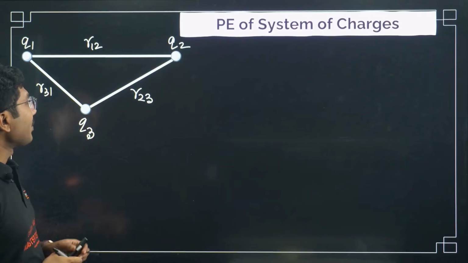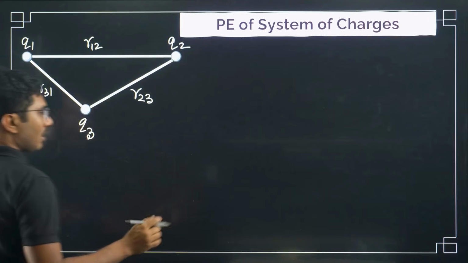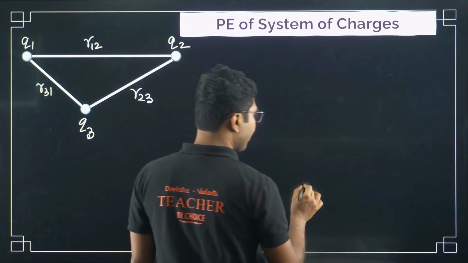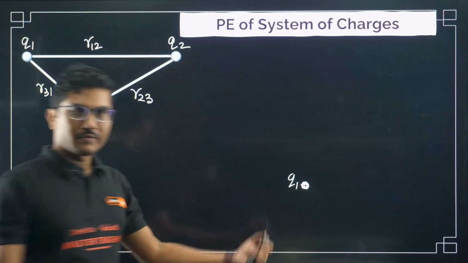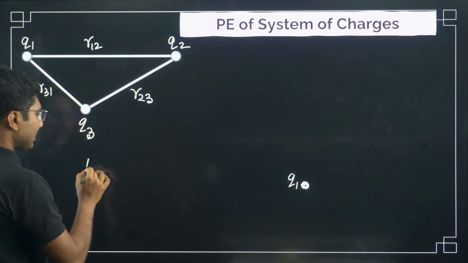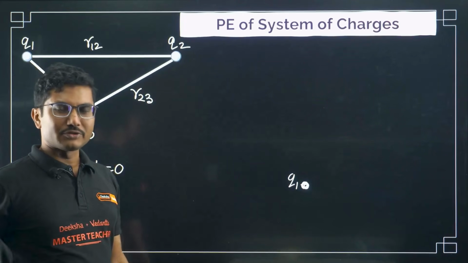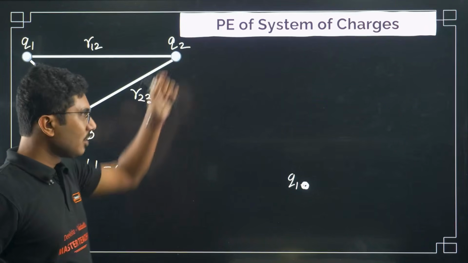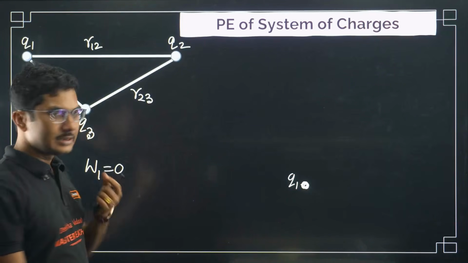So first we have to assume no charges are present. The slate is clean, we bring only one charge Q1. No external field is present, so the work done in this case is 0. No electric field present, so Q into V is 0. So to bring one single charge, we don't have to do any work. So the first work done is 0.